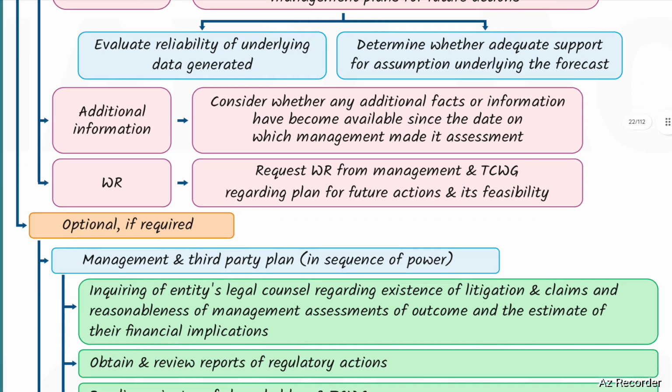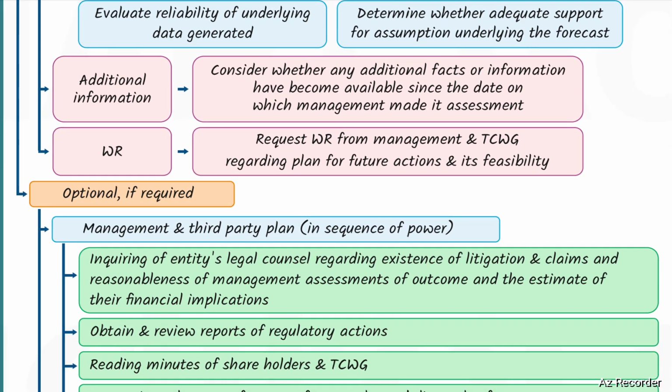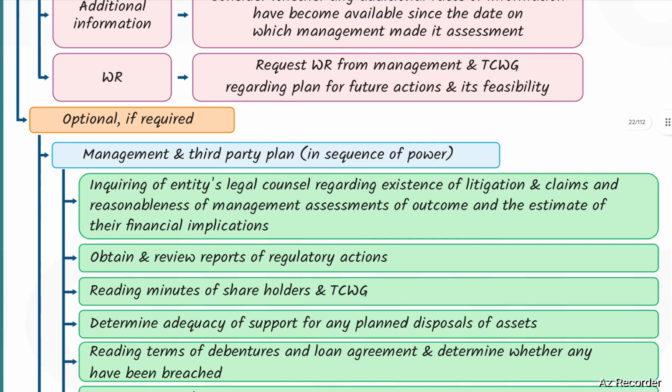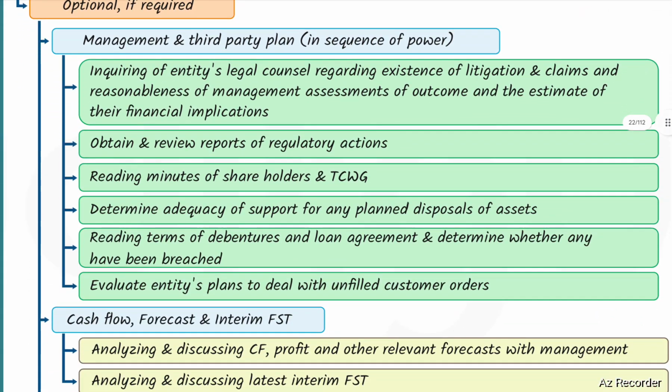Additional information: consider whether any additional facts or information have become available since the date on which management made its assessment. Written representations: request written representation from the management and those charged with governance regarding plan for future actions and its feasibility. Optional, if required: management and third party plan, in sequence of power.